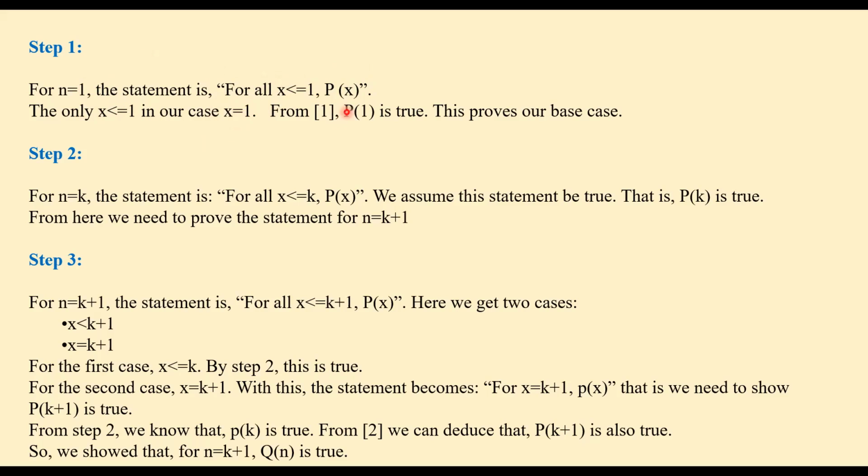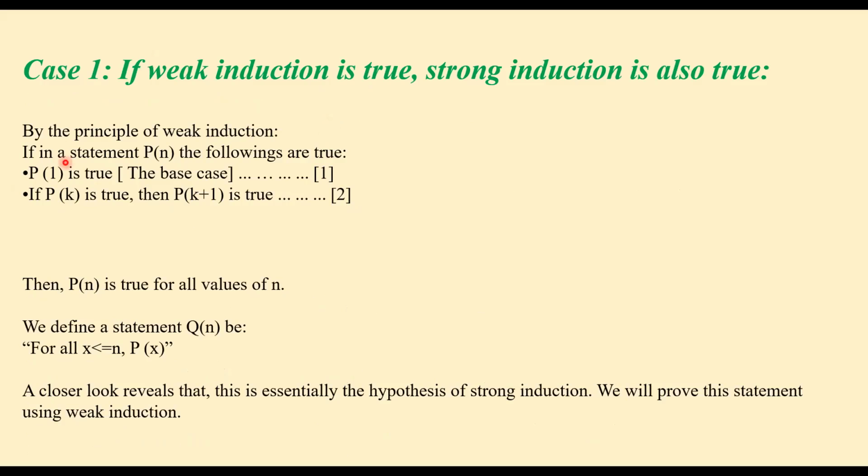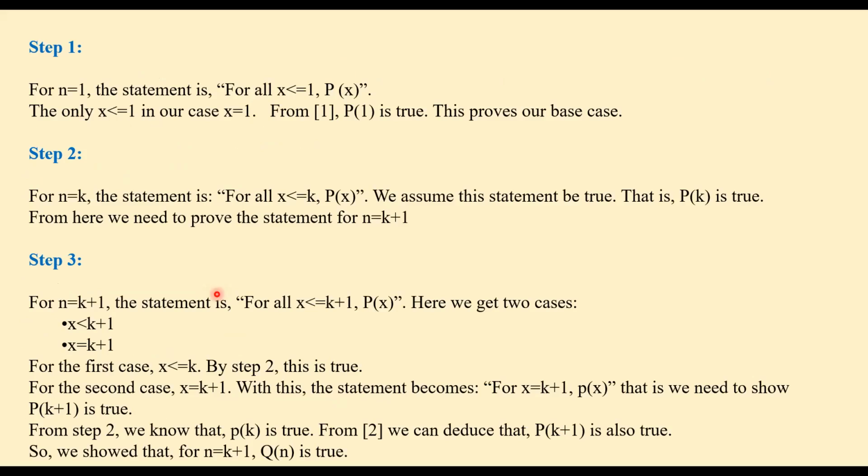So we are saying that we have assumed that P of 1 equal to 2. If P of 1 equal to 2 here, then Q of 1 will also be true. So this proves our base case. Now let's go to the next step.